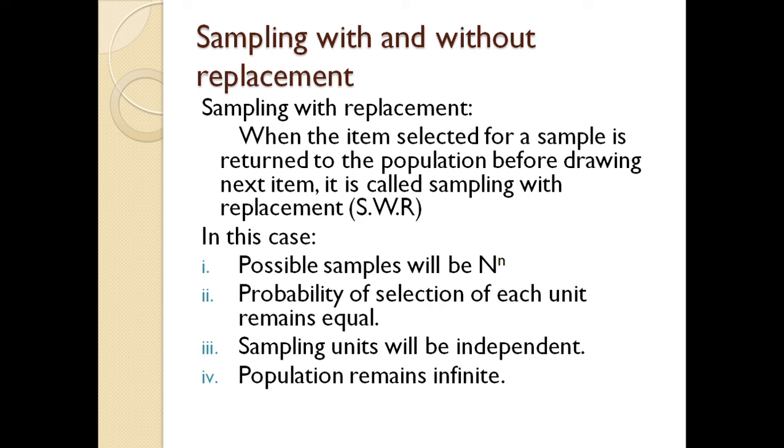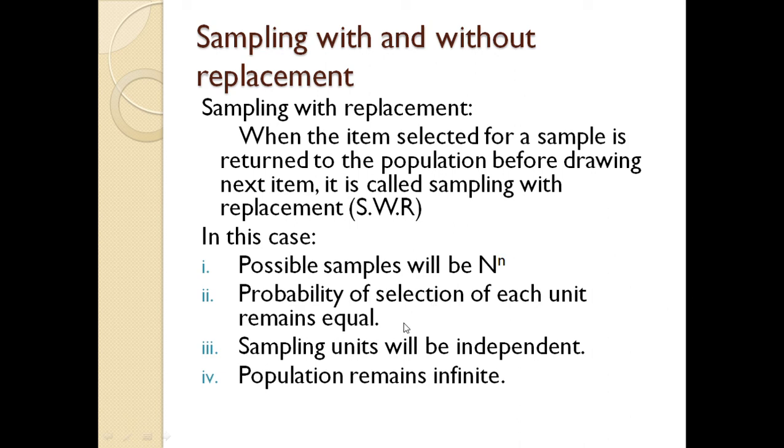In this case, the number of possible samples is N^n, where, as you know, capital N represents the population size and small n represents the sample size. So population size power sample size is equal to the number of possible samples. If you want to know how many possible samples can be made with replacement, you will use this formula. Then the probability of selection of each unit remains equal.